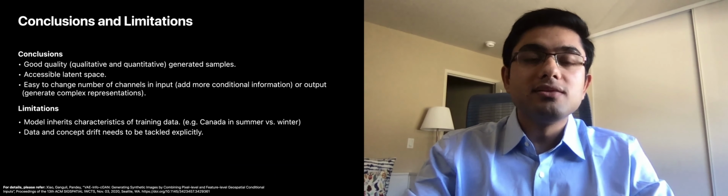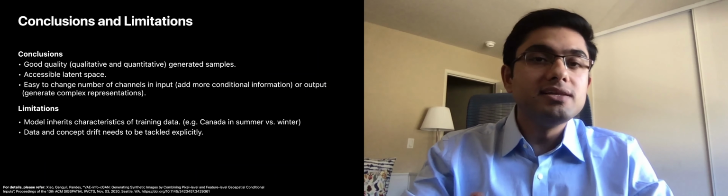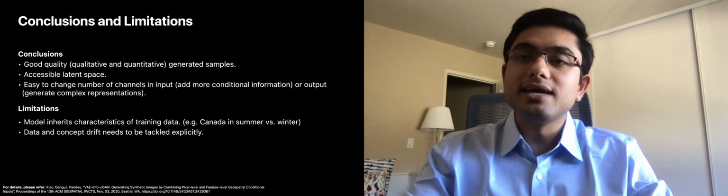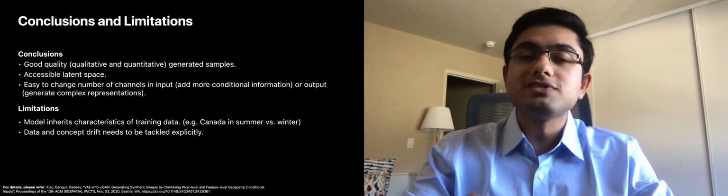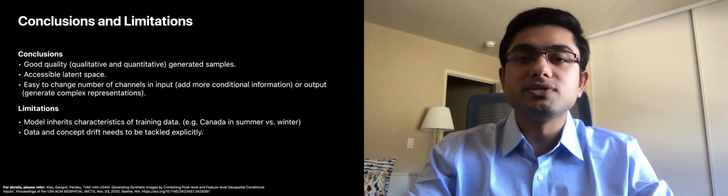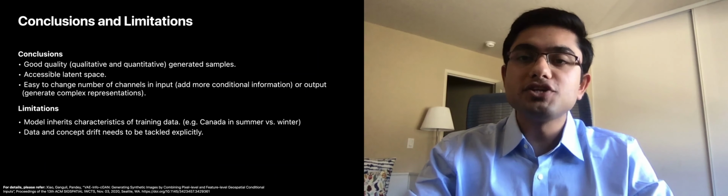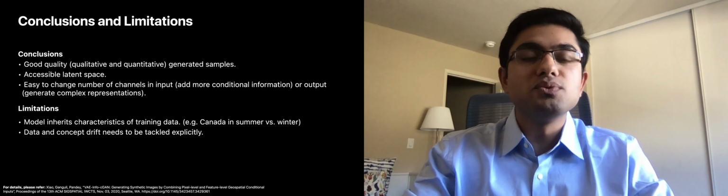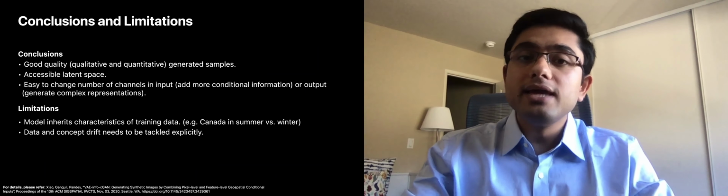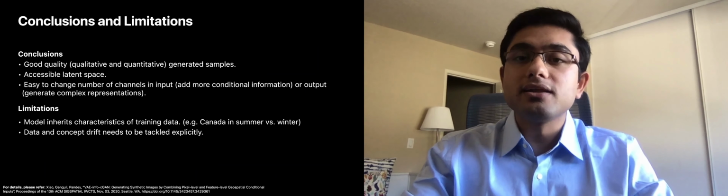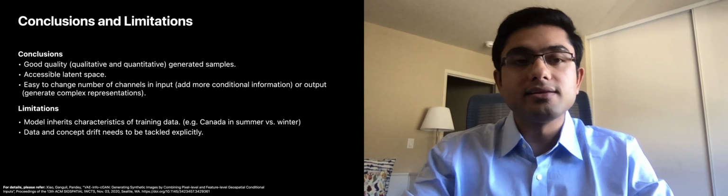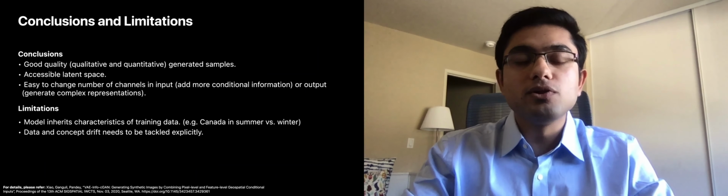In conclusion, the VAE-Info-cGAN is a flexible, deep conditional generative model that can synthetically generate good quality samples of semantically meaningful, image-like representations of trajectory data with some limitations. The quality and geospatial diversity of the training data is crucial to model performance, especially when tackling diverse geographies with inherently different characteristics. In the same vein, challenges of data and concept drift need to be explicitly tackled. Please check out our paper referenced below for more details.